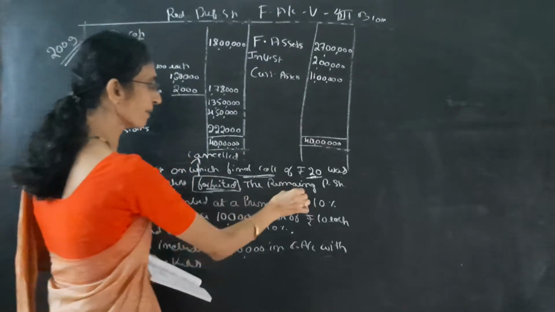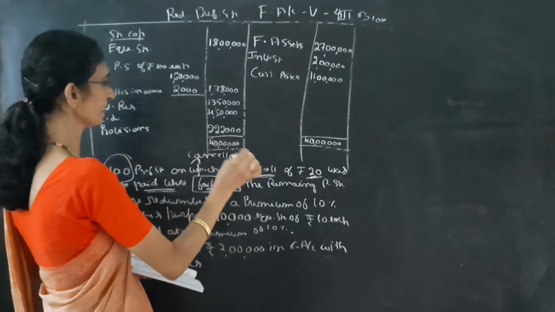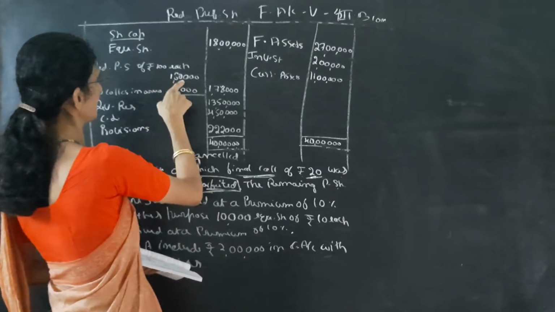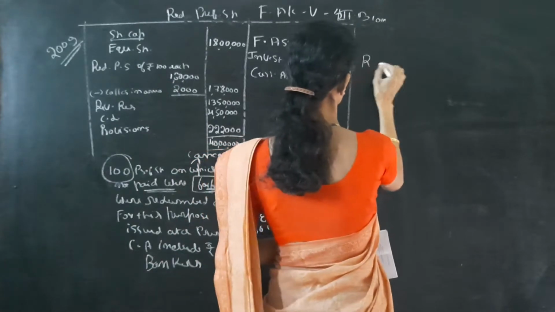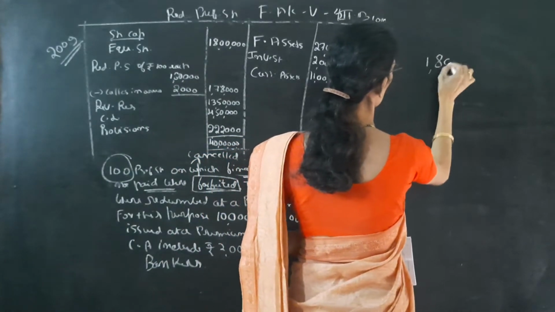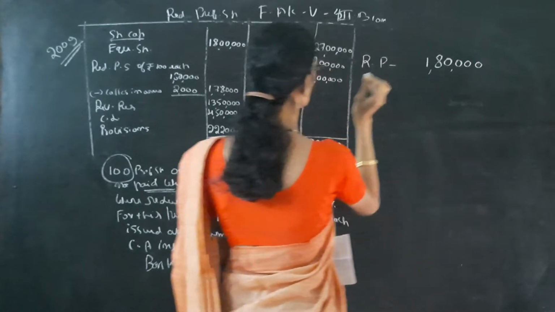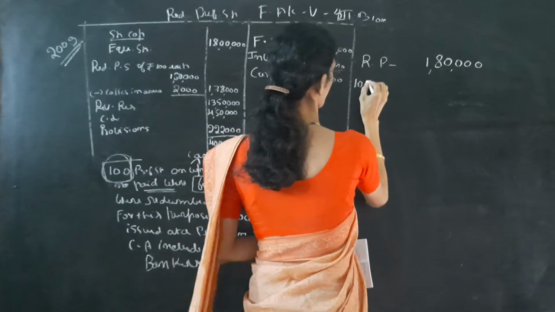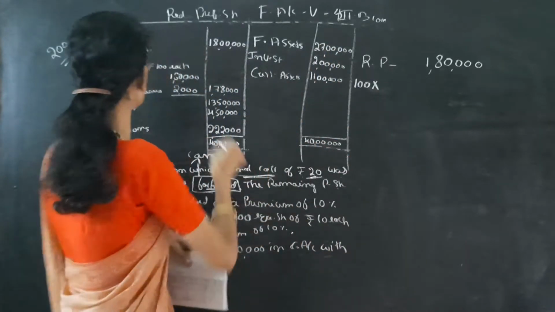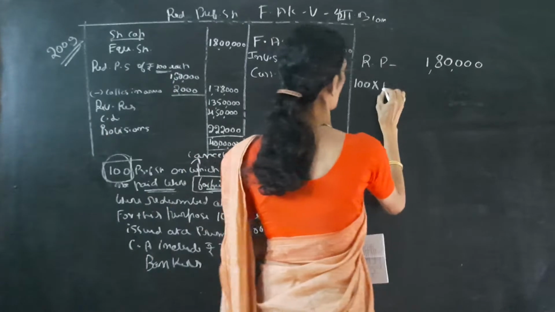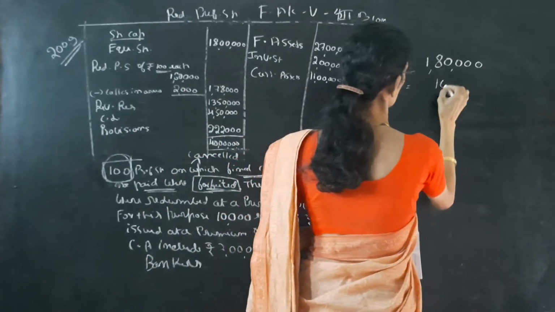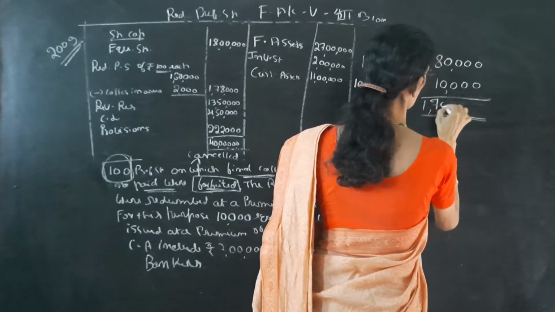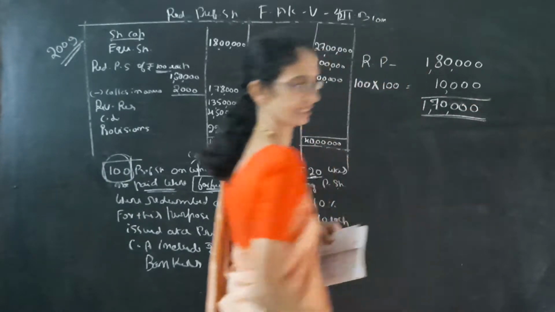Then the remaining preference shares. Remaining means how much? Here, preference shares of ₹100 each, 1,80,000. Forfeited shares are 100. The face value of the share is 100, so 10,000. So now we have to redeem the preference shares of ₹1,70,000.